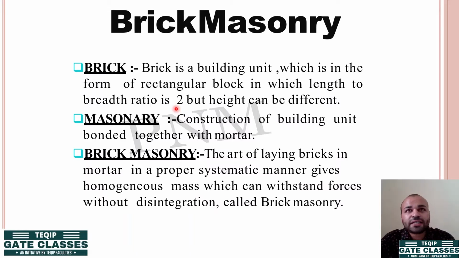Okay. Next, what is masonry? So masonry is the construction of building units when bonded together with mortar. In masonry, the building unit that we are taking is a brick, or it may be a stone. In this case, it is a brick. And what is mortar? Mortar is a combination of cement, sand, and water. So when this paste is combined with the construction of this building unit, then we get a masonry. It might be used to create walls, arches, fences, etc.